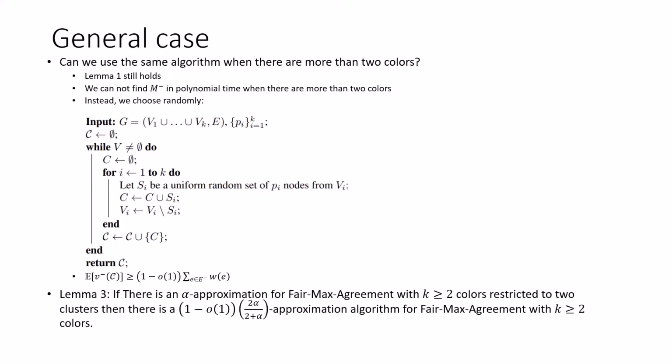So we get a matching lemma to the lemma we saw in the previous slide, which states that if we have an alpha approximation algorithm for the constrained problem, we can get a 2 alpha divided by 2 plus alpha approximation algorithm, but now we got another loss of little o of 1. So now we can focus on solving the restricted problem.